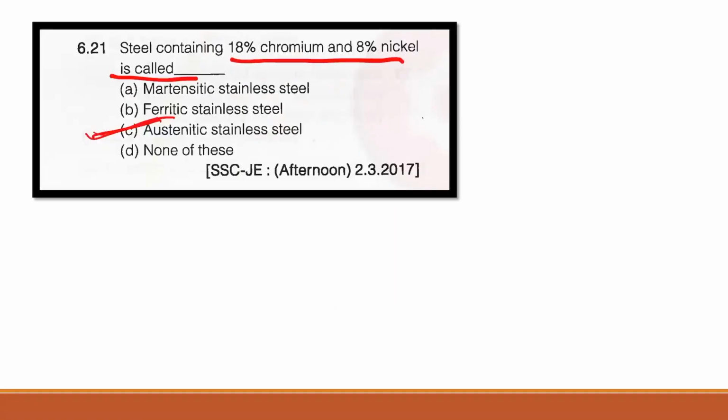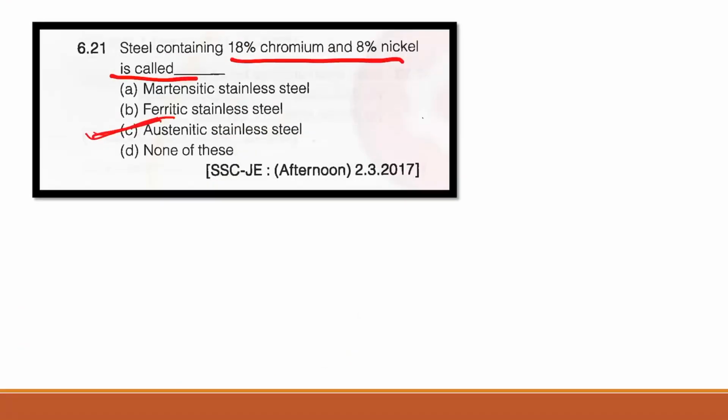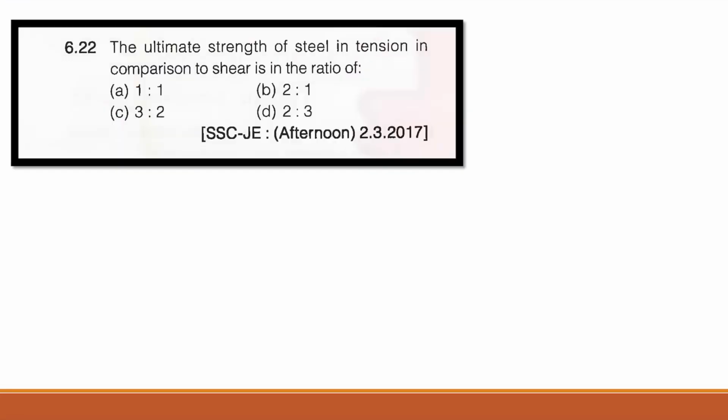So the correct answer here will be austenitic steel, right? 18% chromium and 8% nickel, right? So the correct answer is austenitic steel. Here you can see that chromium 15 to 26%, nickel 2.5 to 10.8%, and carbon that is 0.02 to 1.5%.